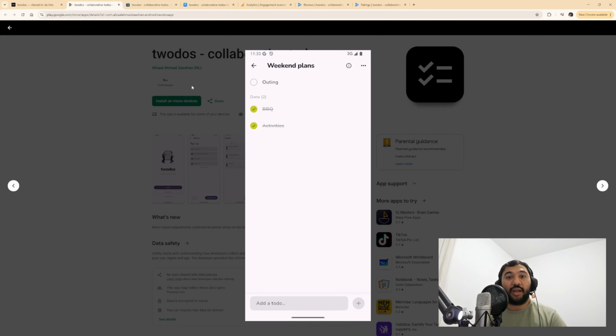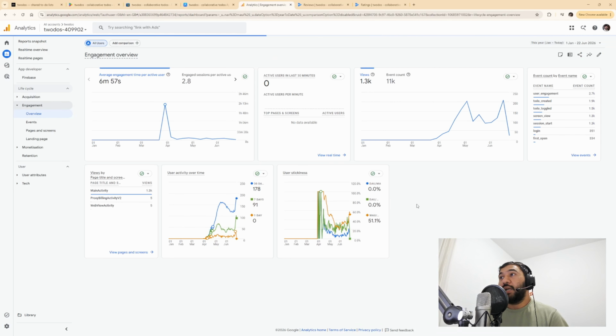Maybe the person is adding 5-word or 10-word tasks. So for them, it's like, okay, I need to write it again. It's more like simple user experience things. And I'm actually very happy this time that more and more people are using the application.